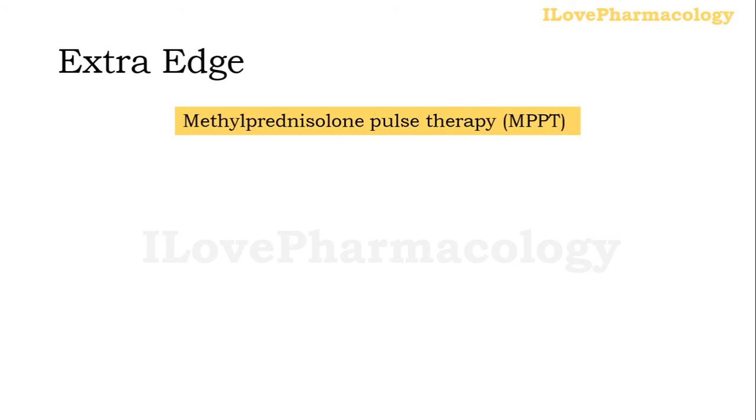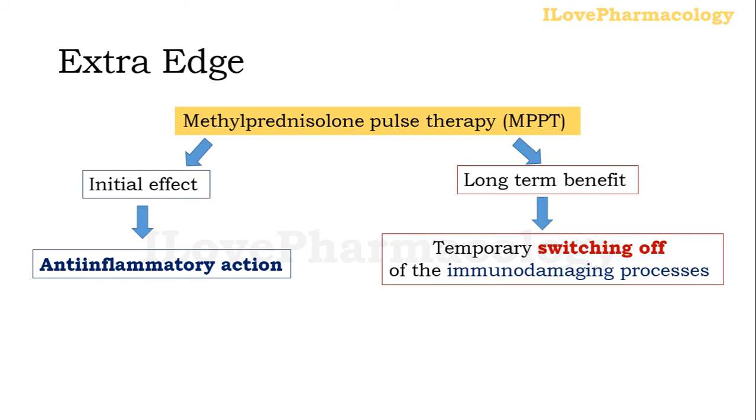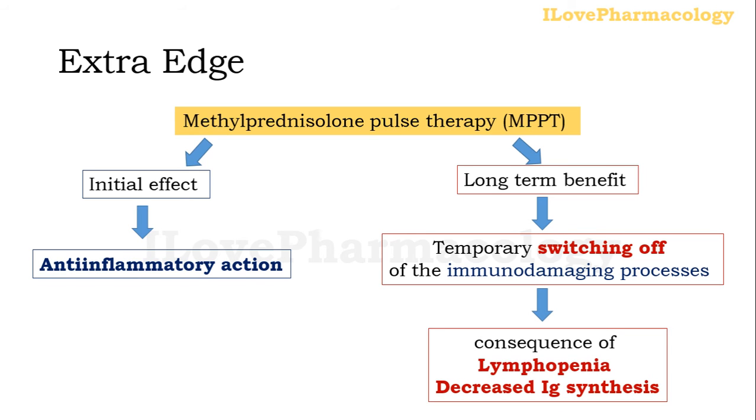The extra edge point one should remember is methylprednisolone can be used as pulse therapy. There are two roles played by pulse therapy. One is the initial effect, where you are going to see the anti-inflammatory action, whereas the long-term benefit is that it temporarily switches off the immunodamaging process, as a consequence of decrease in the lymphocytes as well as decrease in the immunoglobulin synthesis.